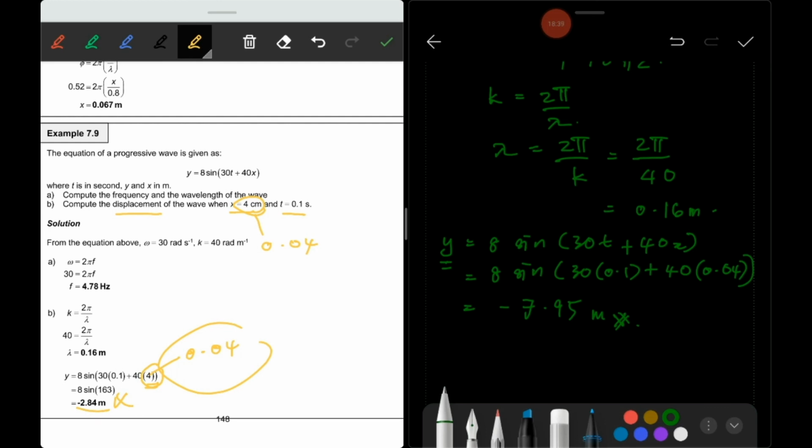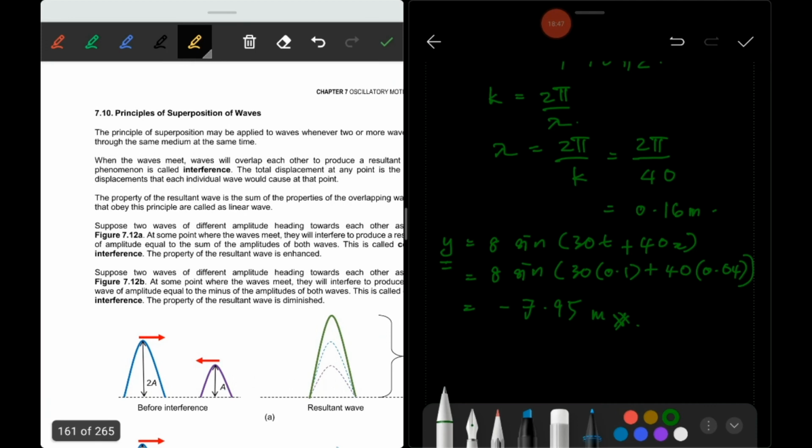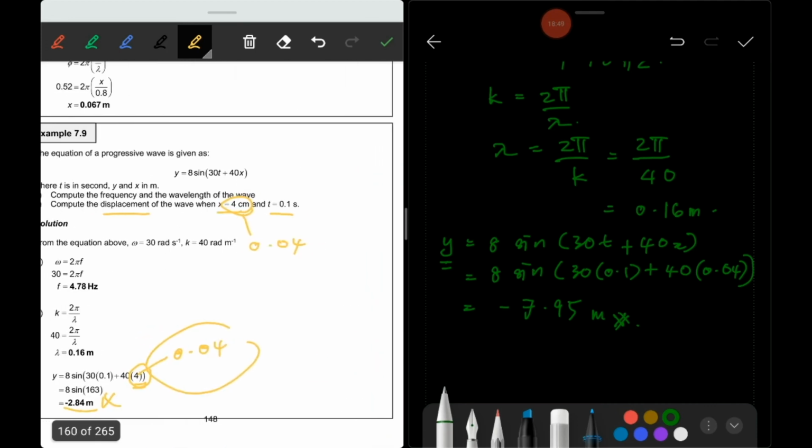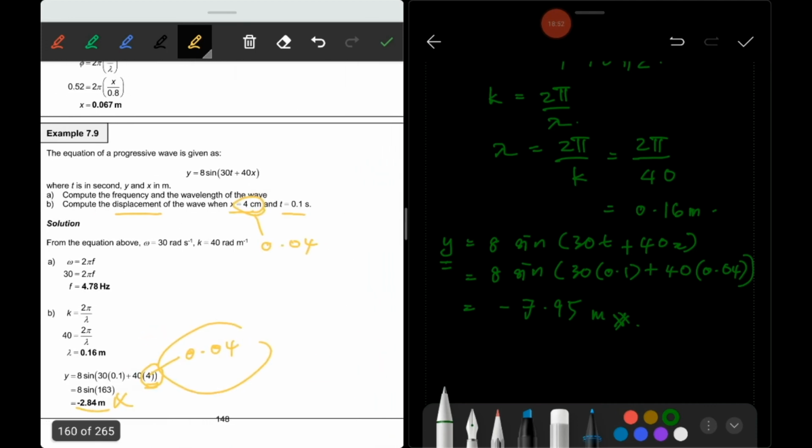This is the way you are going to use the equation when you are given the equation of displacement. So we stop here. Your syllabus is until here.